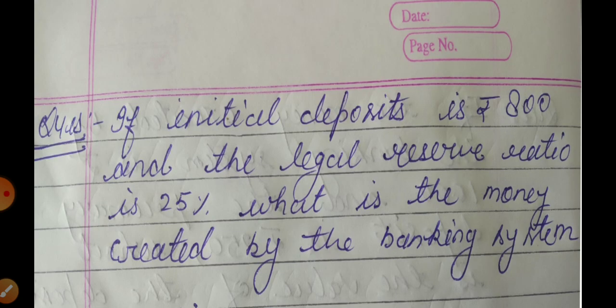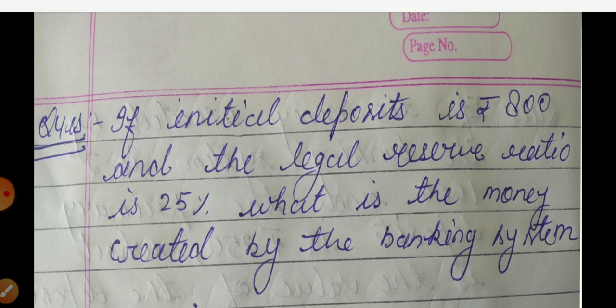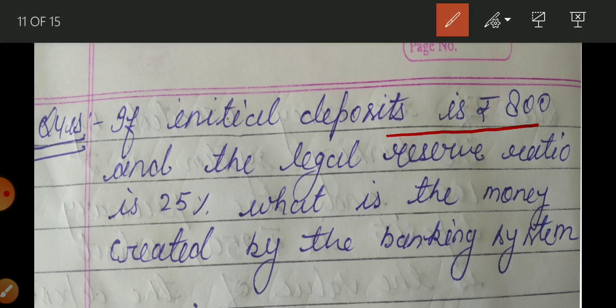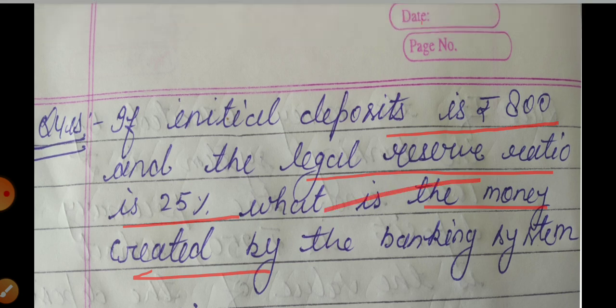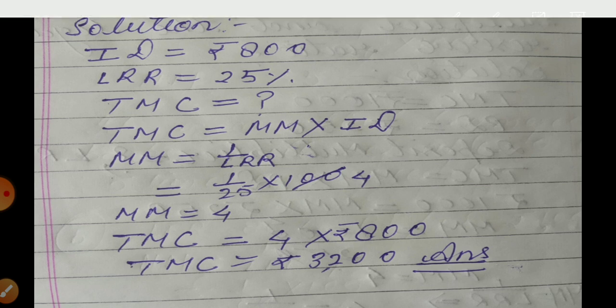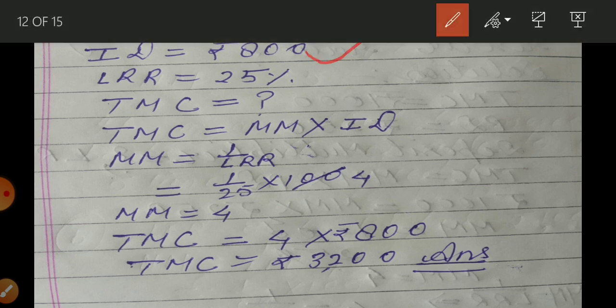Okay, next question. If initial deposit is equal to rupees 800 and LRR is equal to 25%, what will be the money creation? Okay, chaliye, we will do it. Now solution. So what is given in your question? Initial deposit is 800, legal reserve ratio is 25%. What we have to calculate? We have to calculate total money creation. What is the equation of total money creation? Money multiplier multiplied initial deposit.